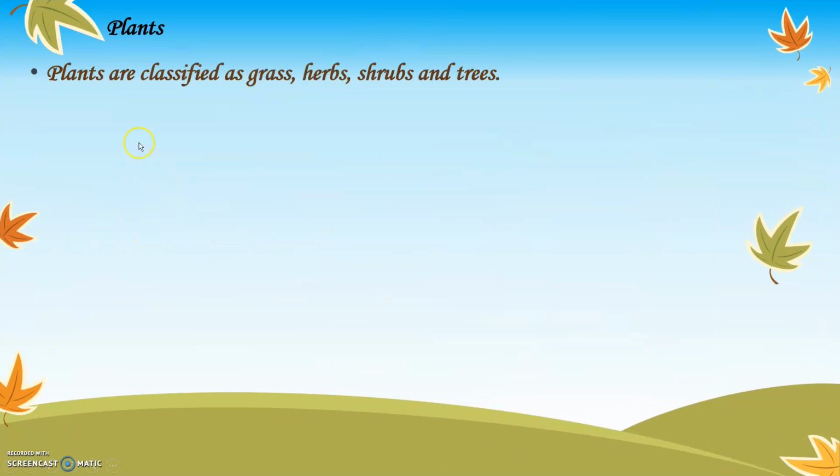Plants. Plants are classified as grass, herbs, shrubs, and trees. If you see around you in your environment, you will see different types of plants. Some might be grass, some might be herbs, some might be shrubs, and then others might be grown trees. So plants can be classified as grass, herbs, shrubs, and trees.